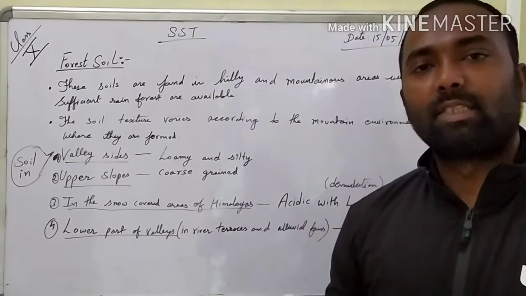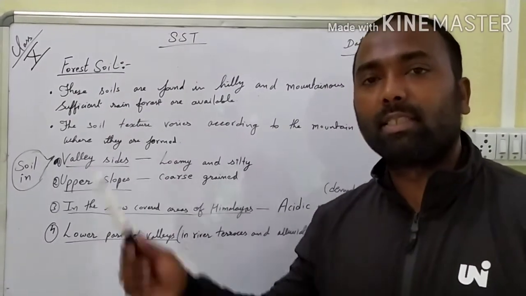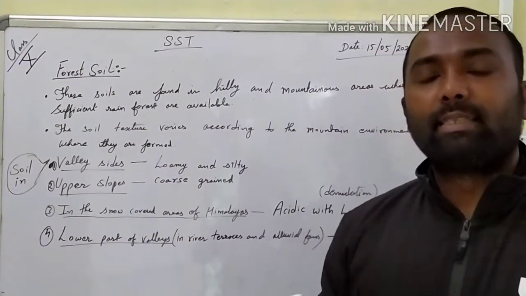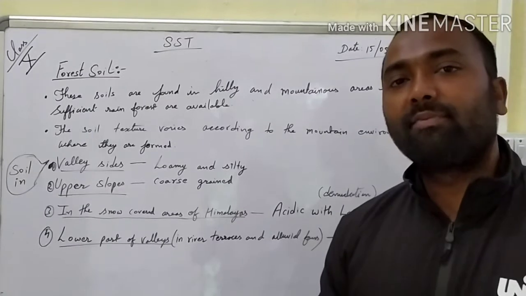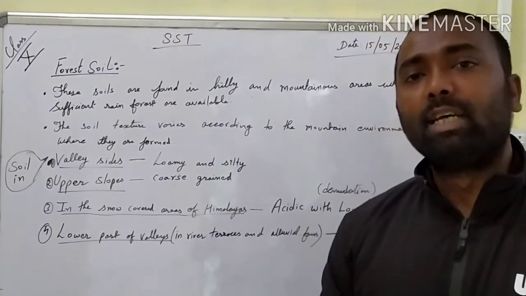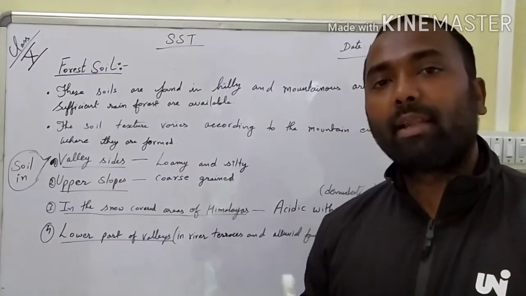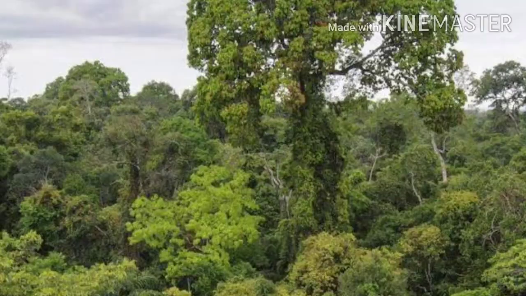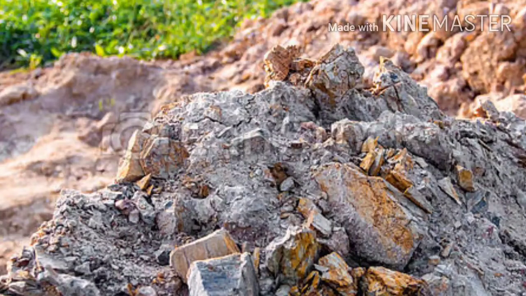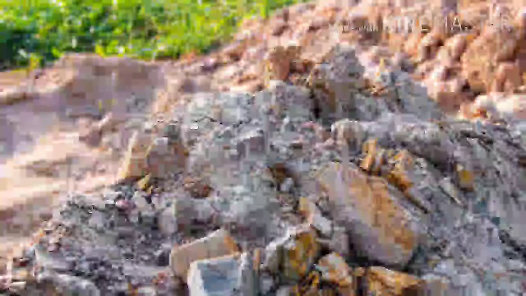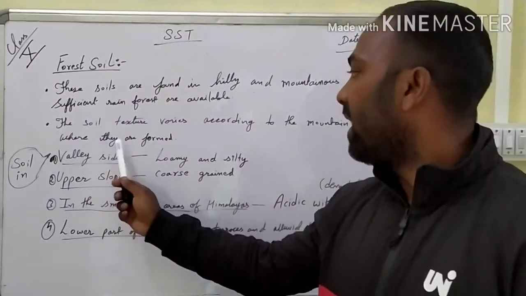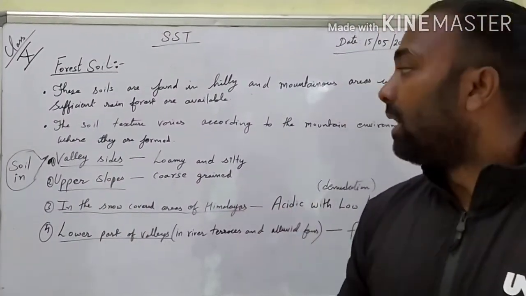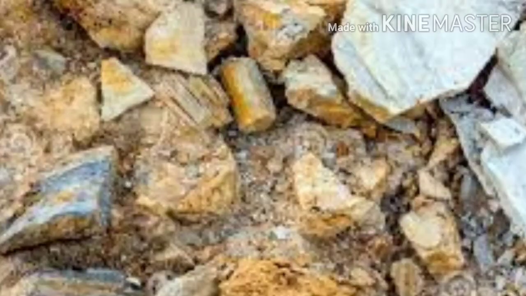Okay. Now let us understand another soil type, that is the forest soil. This kind of soil is especially found in the hilly region or in the mountainous region where the area is covered with rain forest. Okay, and the soil texture in this area varies according to the mountain environment where they are formed. That means the soil texture varies according to the mountain environment. Now you understand this in detail.